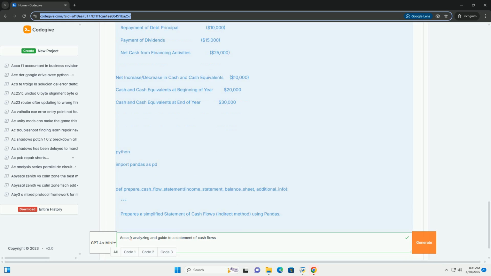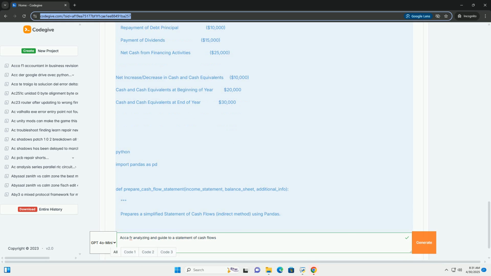Accounts payable $20,000, $30,000. Accrued liabilities $10,000, $15,000. Total current liabilities $30,000, $45,000. Long-term debt $50,000, $40,000. Equity $170,000, $225,000.